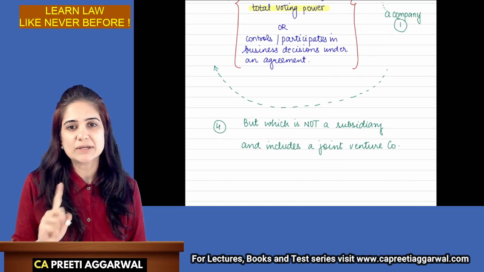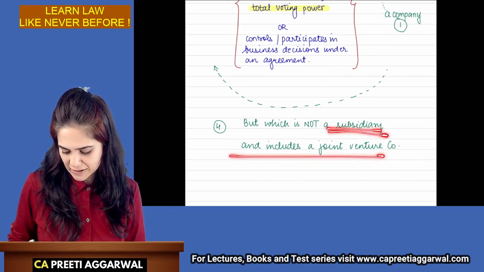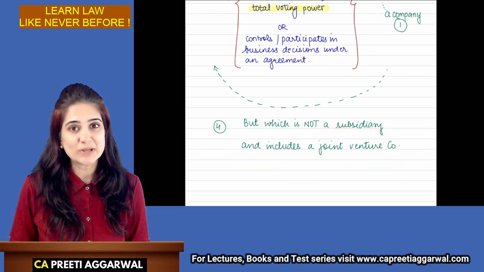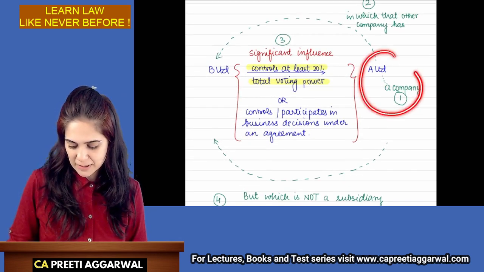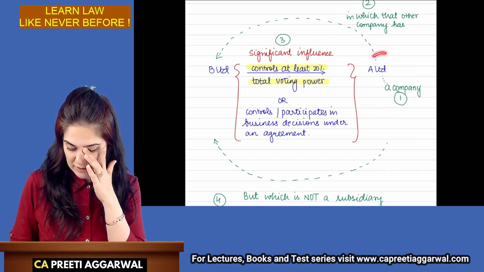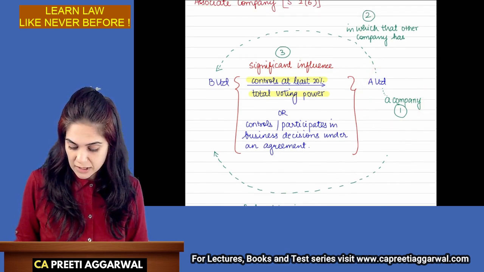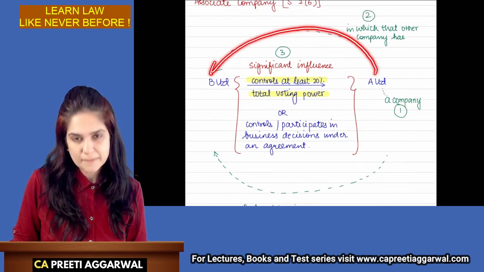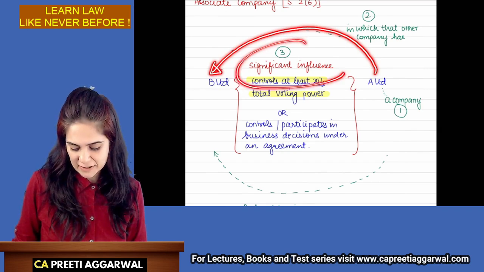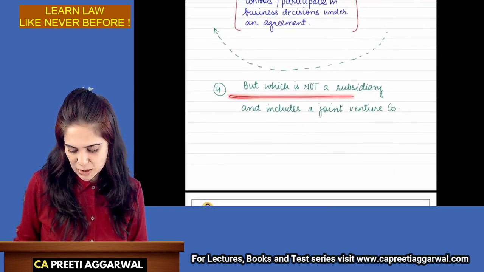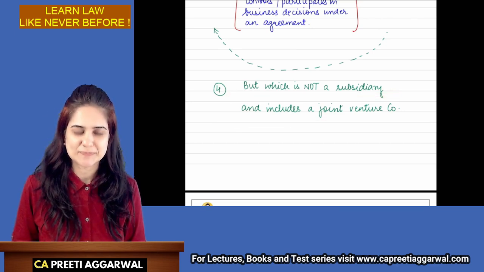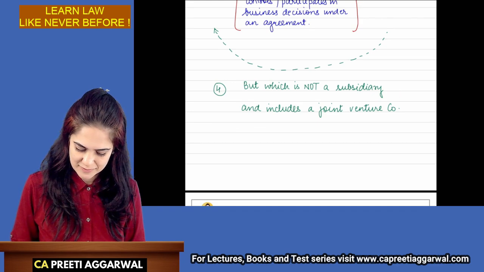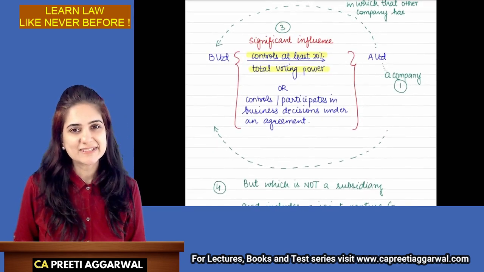But it is not a subsidiary. However, it includes a joint venture company. So easy to learn now. Again, what is an associate? Associate means a company in which that other company has significant influence, but it is not a subsidiary. However, it includes a joint venture company. Isn't it easy now?